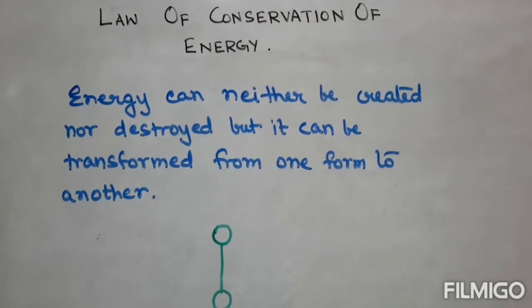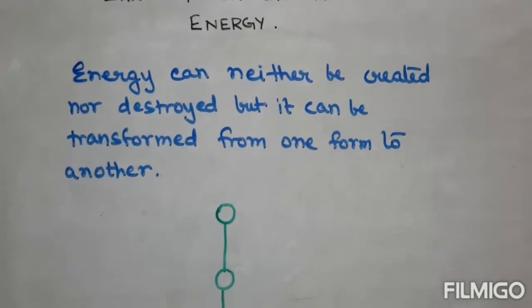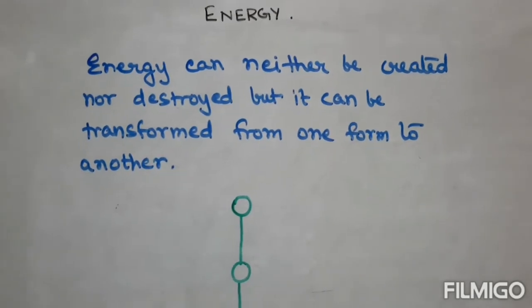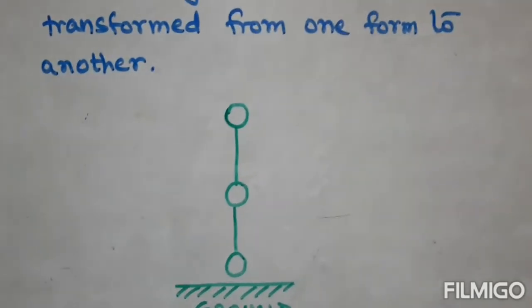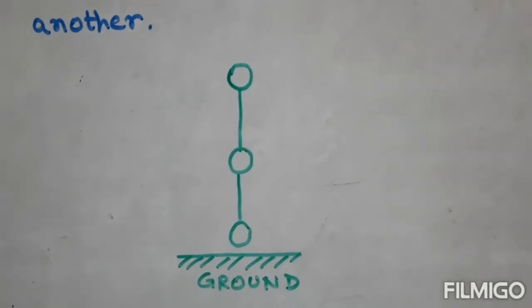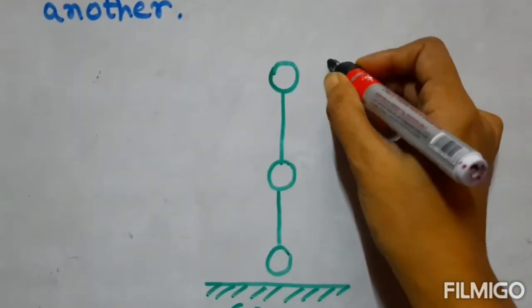Law of conservation of energy. Energy can neither be created nor destroyed, but it can be transformed from one form to another. Like in a falling body. When a body just starts falling, it has potential energy.